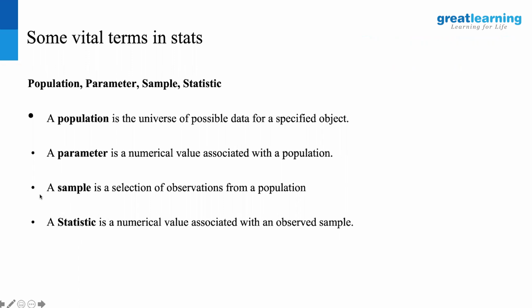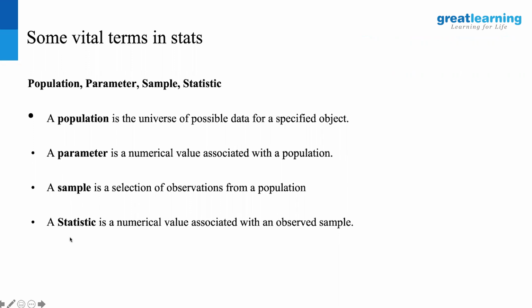So that is my sample. So how many are faulty? The number of faulty bulbs in my sample is a statistic. On an average, the mean value that I calculate is a statistic, or the standard deviation could be a statistic. We'll come to standard deviation, what it means. Any metric or measure associated with a sample is called a statistic. There are some standard statistics that we measure. So this is related to the sample.